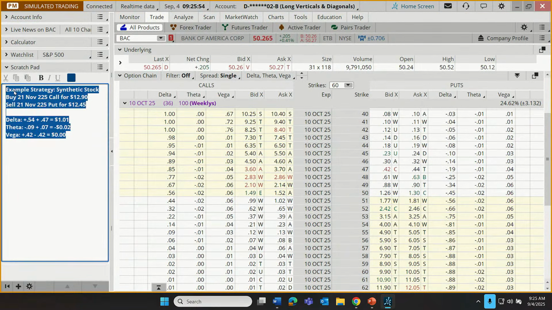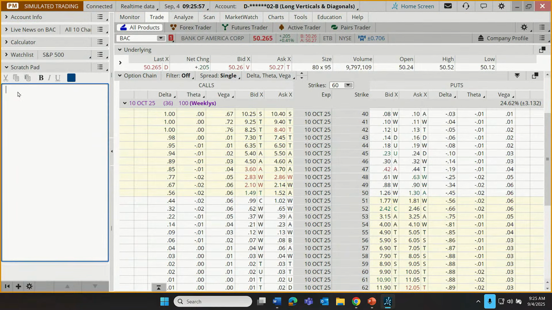Get rid of this previous information from a previous webcast. We're going to do an example trade, which is going to be a long call spread. I'm just going to be trying to minimize the cost, just in the interests of the theme of today's discussion, as much as possible. We're going to enter this long call spread. Here's how it's going to be constructed. We're going to buy the 10th of October, $49 call.